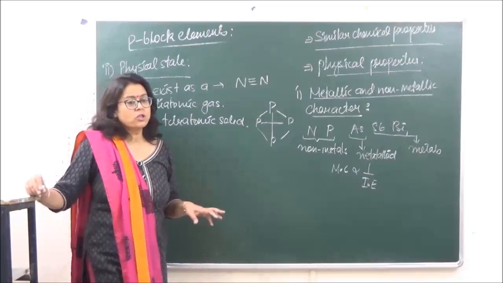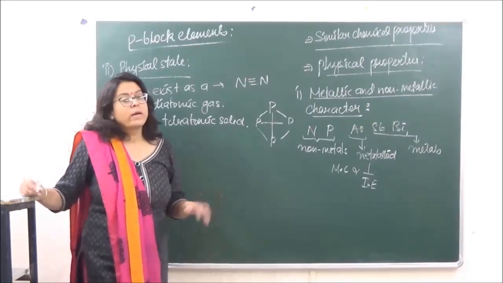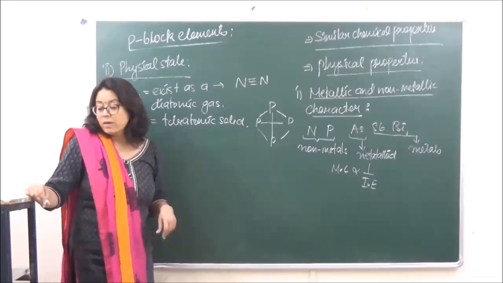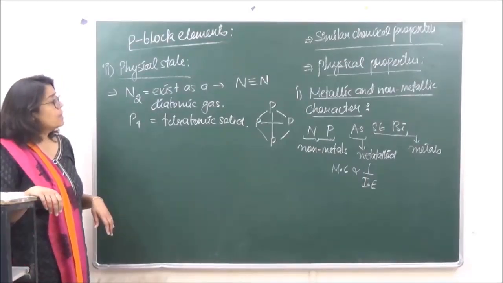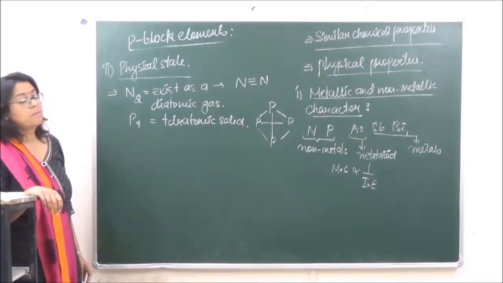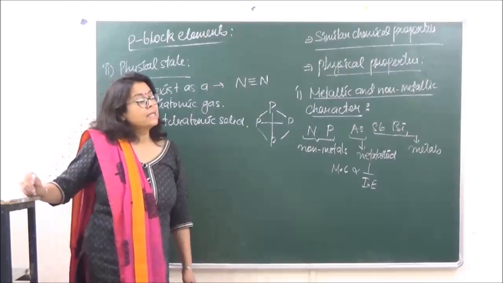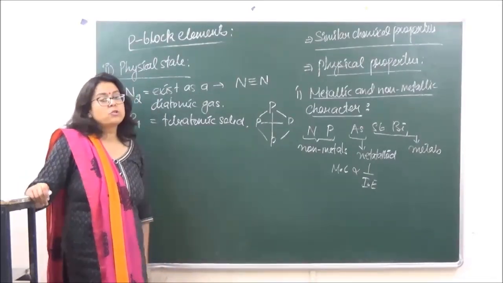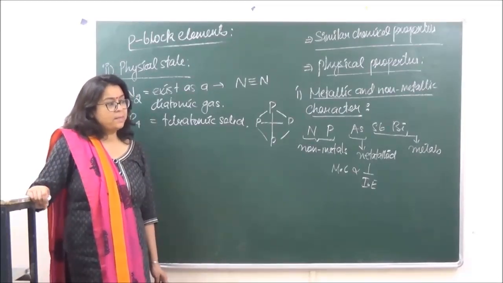So this is one question which also comes in your board: why does nitrogen exist as a diatomic gas, whereas phosphorus exists as a tetraatomic solid? When we go on to the rest of the members, all of them are going to be solids. Again, the reason is the same: they do not have pπ-pπ bonding and the forces of attraction between them are purely covalent, which makes them exist as solids. Okay?